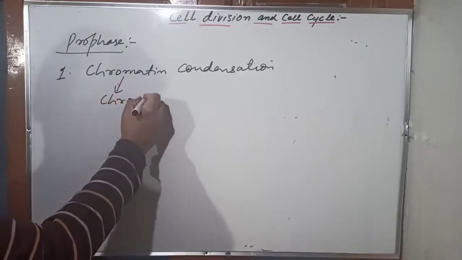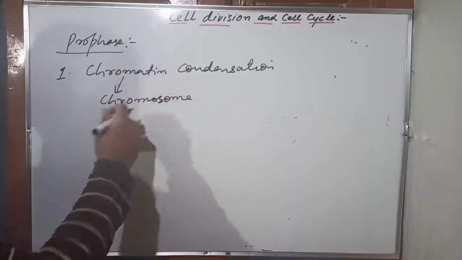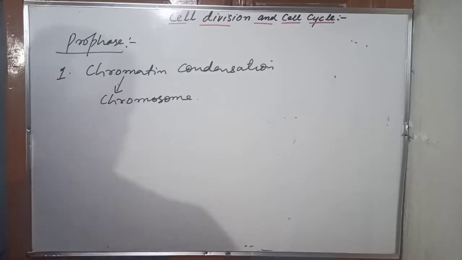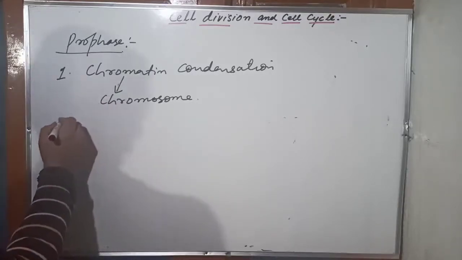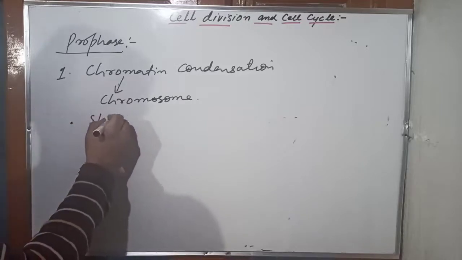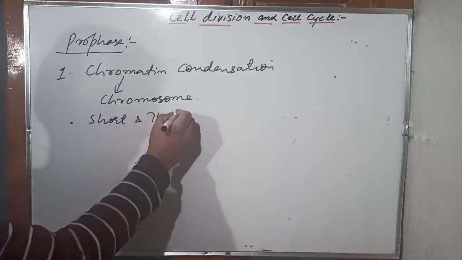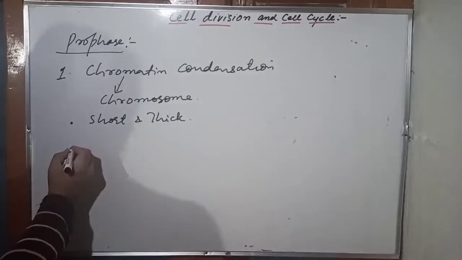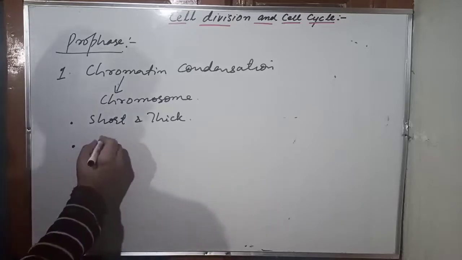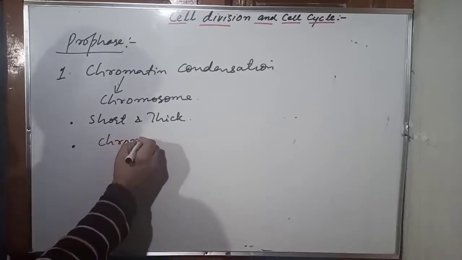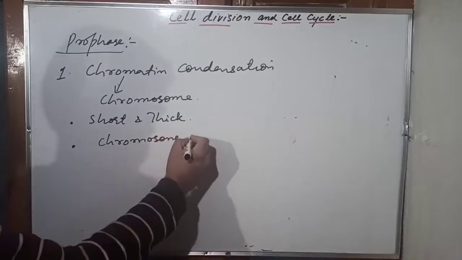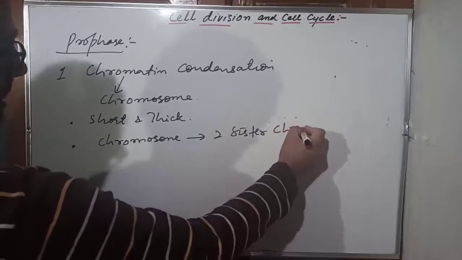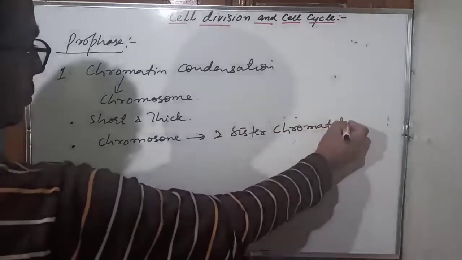Once the chromatin undergoes compaction and condensation, it becomes a chromosome. Condensed chromatin, you can call it chromosome. Once it undergoes condensation, definitely the chromosomes will become short and thick. If anything gets condensed, it becomes short and thick. Next point, very important: each chromosome is here seen to have two sister chromatids.